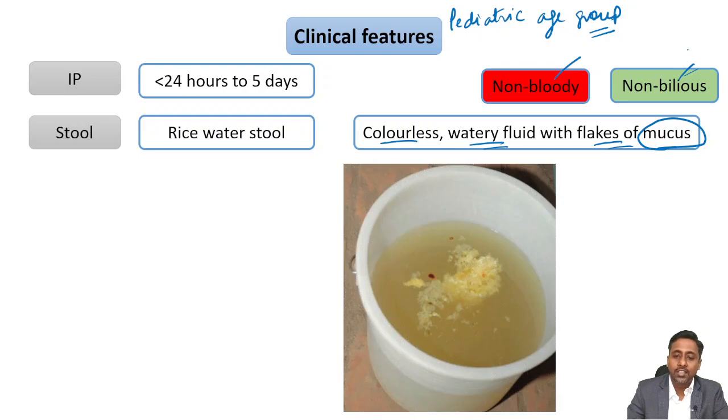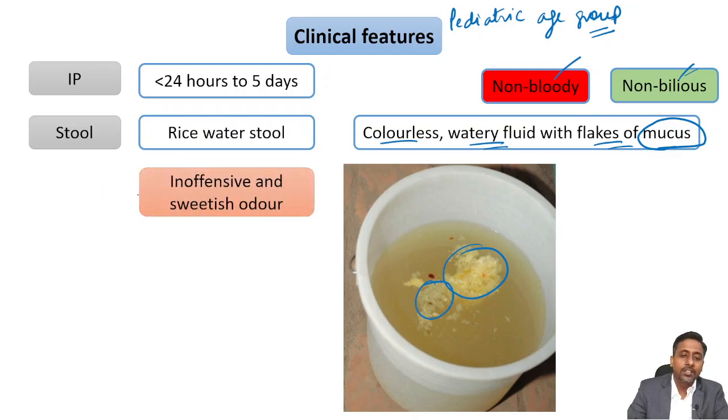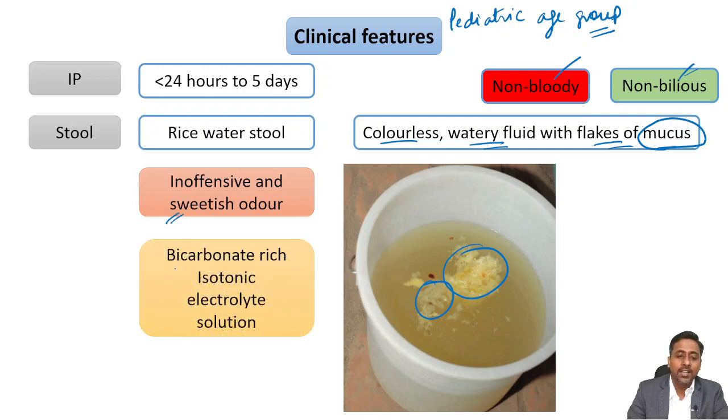It has an inoffensive and sweetish odor, and it is basically a bicarbonate rich isotonic electrolyte solution. Remember this.